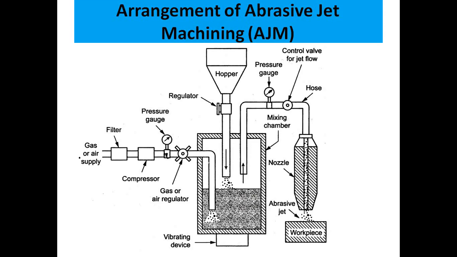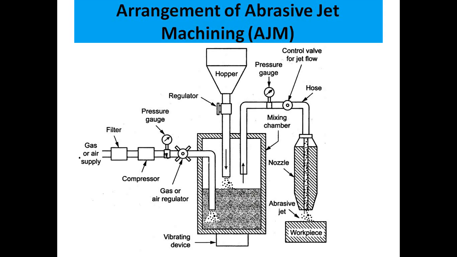Then it is made to pass through the nozzle, where its velocity or speed is increased, and the abrasive particles are made to fall on the workpiece, so that with the help of the abrasive particles falling on the workpiece, our required shape is obtained. In this process, the material is removed from the workpiece. It is a material removing process like the conventional machining process.